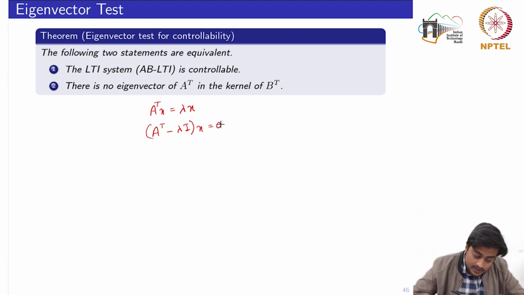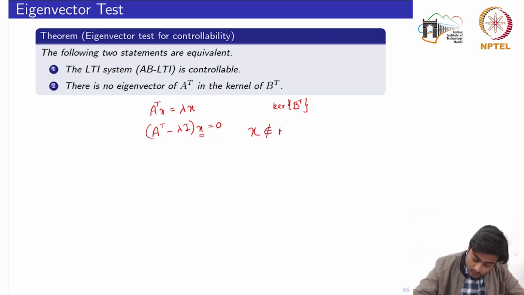Now this eigenvector, which is given by X here, should not be in the kernel of B transpose. The kernel of B transpose is basically a linear subspace. So let's write this kernel of B transpose. This is a subspace, and it says that this X should not belong to the kernel of B transpose, which is to say that B transpose X should not be equal to 0.